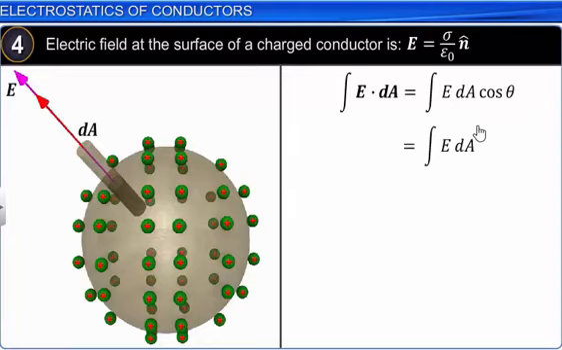So you can write integral E dA equals E dA cos theta. Here theta will be equal to 0, that is the angle between E and dA. So cos 0 is 1. So hence we can write electric flux phi equals integral of E dA.